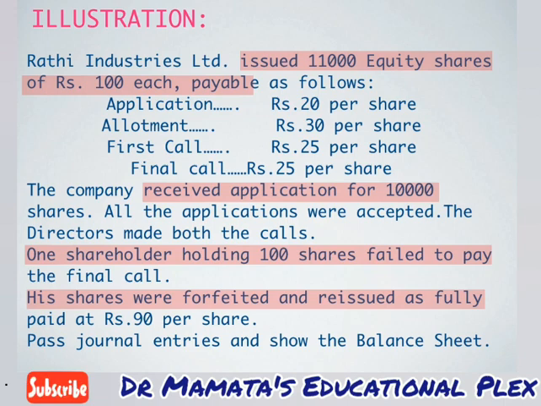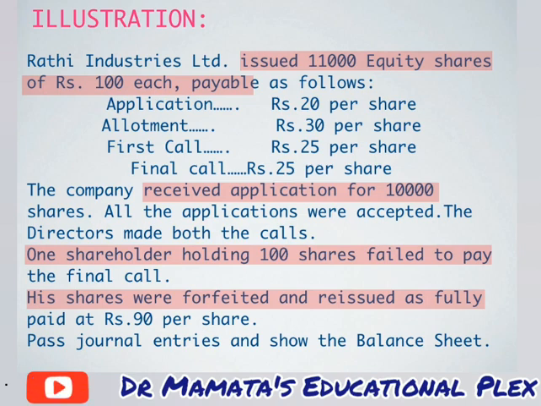I will summarize one more time so that we can understand it easily. The company has issued 11,000 equity shares of rupees 100 each. The 100 rupees is categorized into 4 installments. On application rupees 20, on allotment rupees 30, on first call rupees 25 and on final call rupees 25. The company has received application for 10,000 shares. It is under subscription.